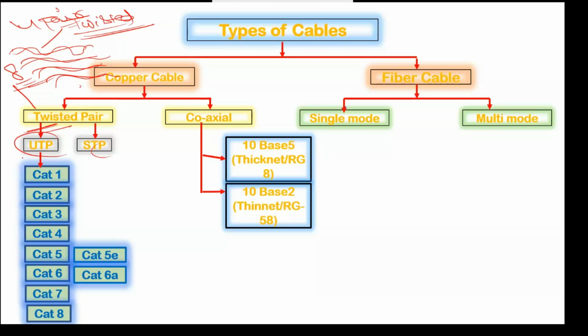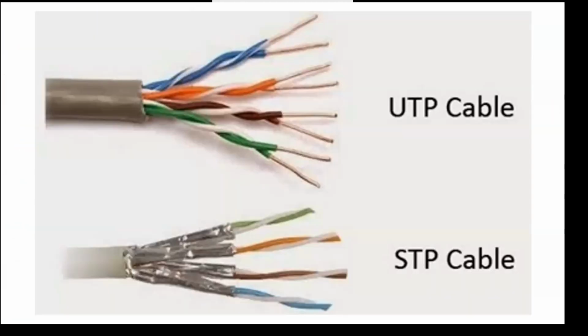Here we have two types: UTP and STP. UTP means unshielded, so there is no shield on that type of cable. But on STP, there is an aluminum shield available. If I show you here, I think I have this picture. Here you can see UTP and FTP. On UTP you can see there is no shield available, but on FTP you can see here we have this shield, and that shield is useful against crosstalk. It will remove the crosstalk.